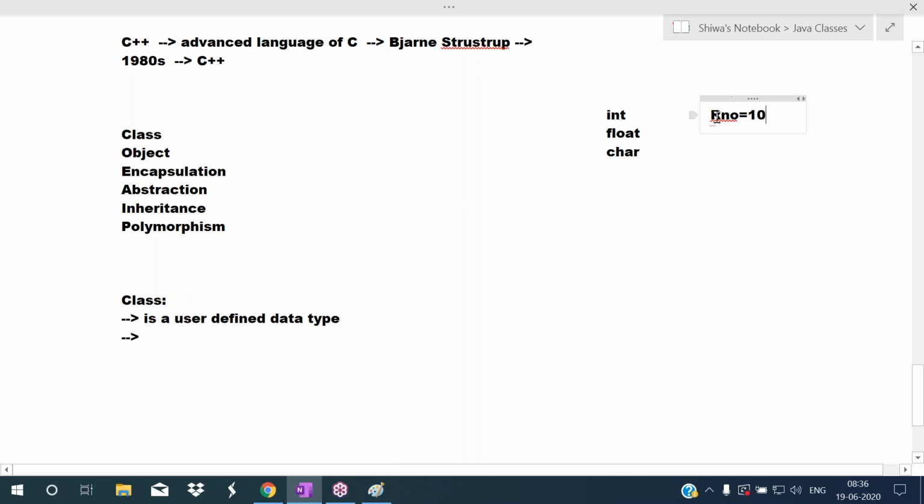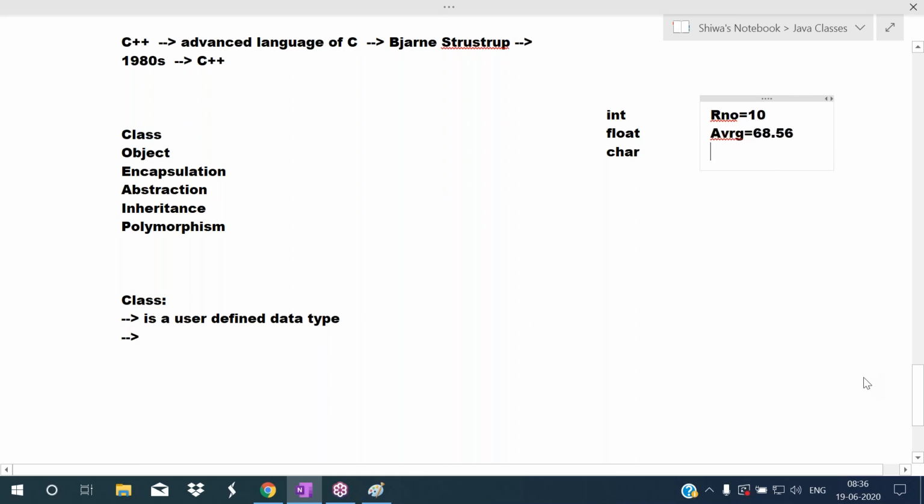To create such type of integer variables, they made a plan in the C language. That plan is what? Int data type. This int is the data type. That is a plan they have created to create such type of integer variables. To hold integer data, they made a plan, that is int. To hold the float data, like per student's average marks are 68.56, like this. So numbers with decimal places are called float. I want to hold such type of float values. So if you want to work with such type of float values, they made a plan. That plan is what? Float.